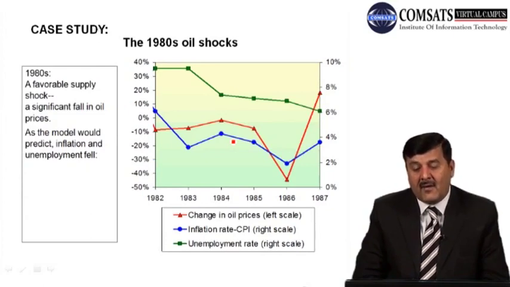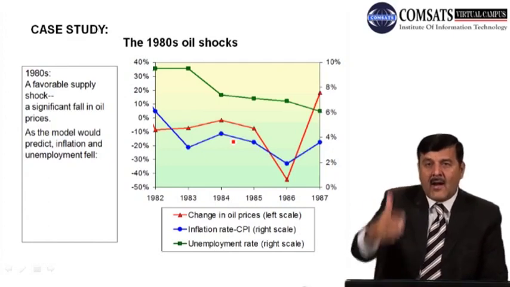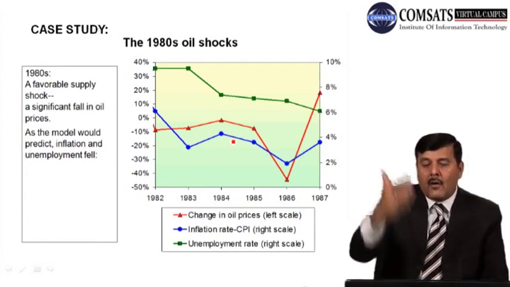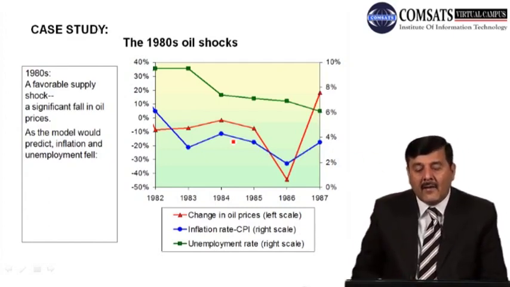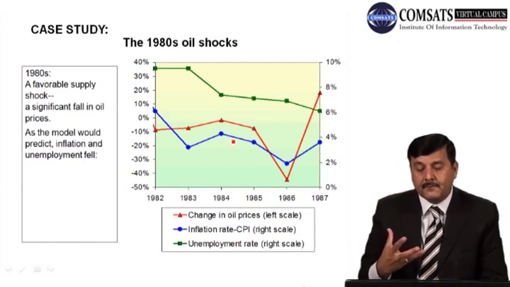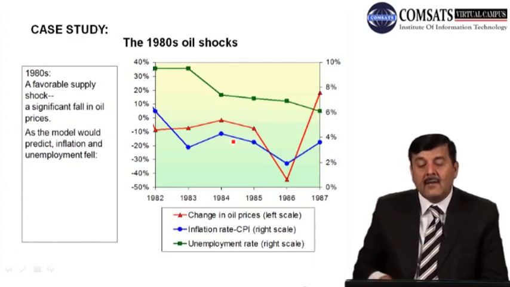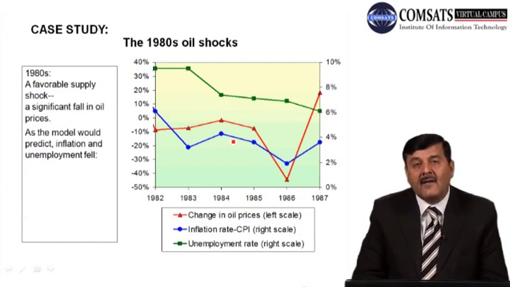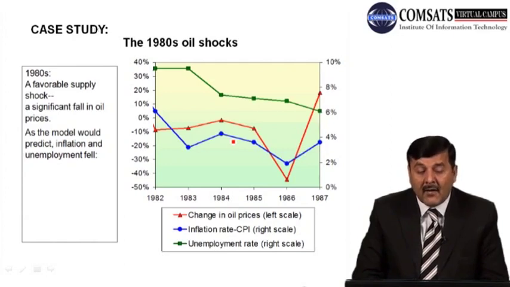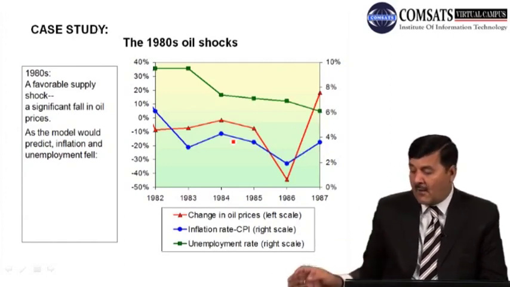तो जब oil prices में कमी वाक़ई हुई, what will happen? As the model would predict, inflation and unemployment fell. तो inflation में कमी वाक़या हुई, unemployment में कमी वाक़या हुई और output में इजाफा हुआ, right? So due to change in the oil prices in 1980s, जब 1980s में oil prices में कमी वाक़या हुई तो inflation में भी कमी वाक़या हुई और unemployment में भी कमी वाक़या हुई.